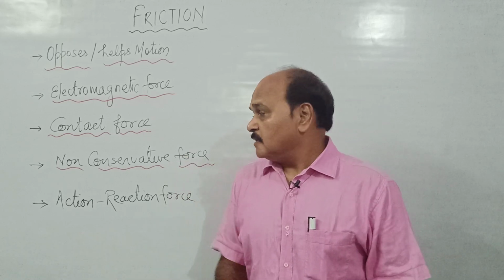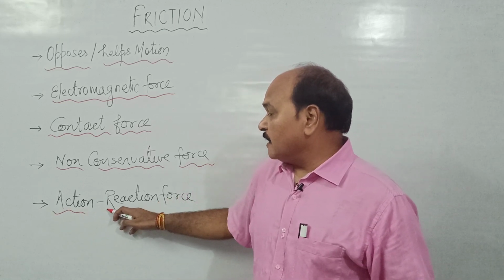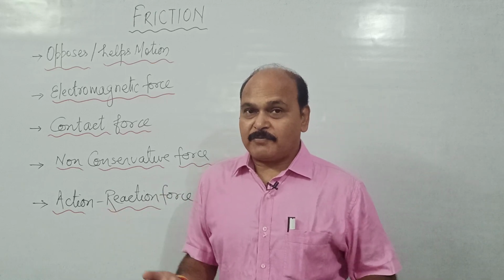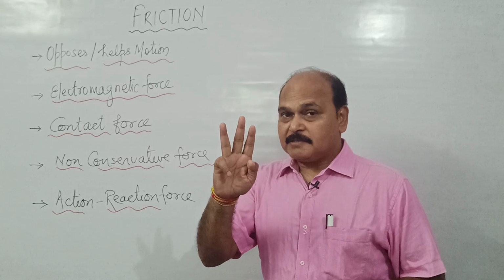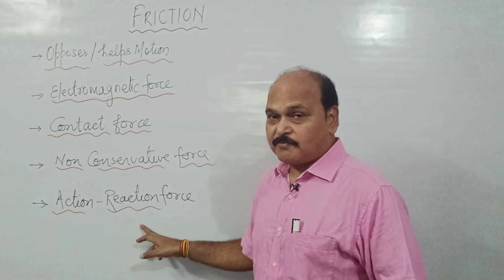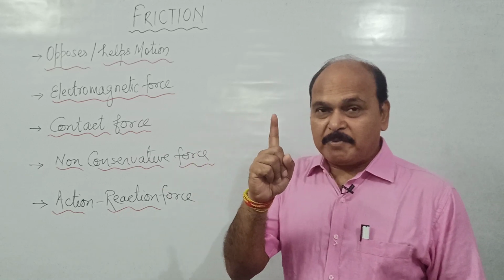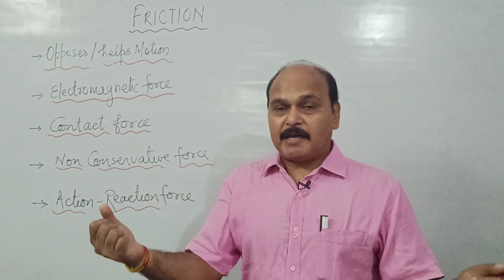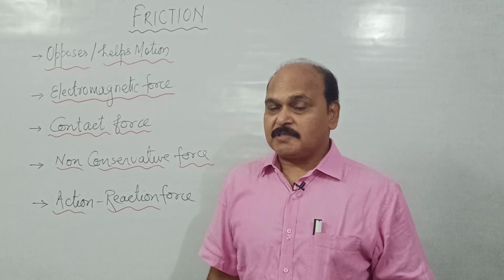And finally, force of friction is an action-reaction force. How is it an action-reaction force? When we say force of friction is an action-reaction force, it satisfies three properties. What are these three properties? Every action-reaction force is always in pair. Both the members of the pair are what? Equal in magnitude and opposite in direction, and they act over different bodies. These are the three immediate properties of action-reaction forces.